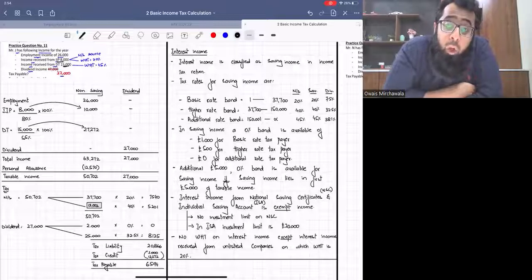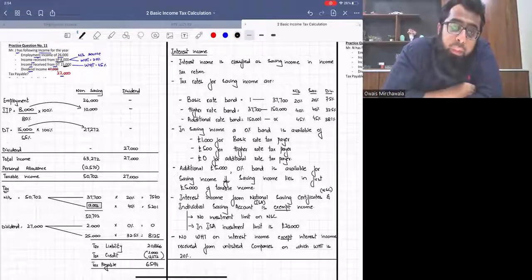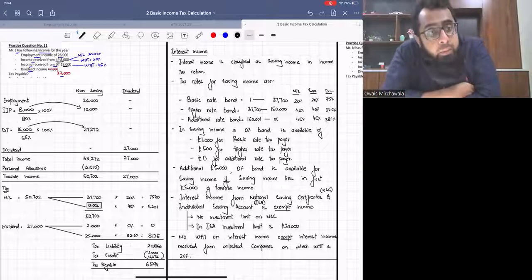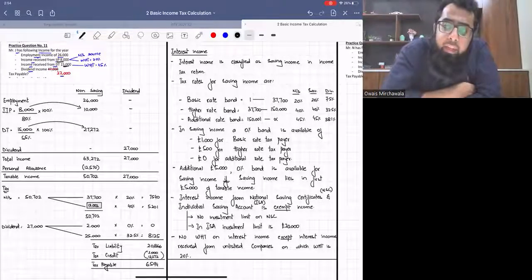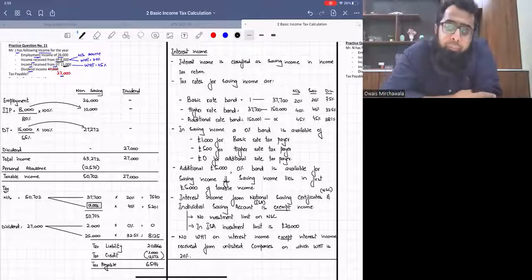If you look at the question, there was a non-saving source and there was a dividend source. Employment income went in the normal way. For IIP, since the examiner was silent, we classified it in non-saving source. The withholding tax was 20%. Then we had discretionary trust, dividend income, and the rest of the question was done in the normal manner.